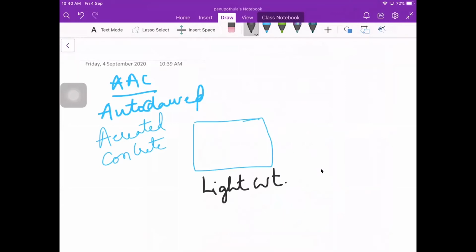And these are capable of bearing a compressive strength 2 to 3 times greater than a normal cement concrete block. Some carry much more than that.